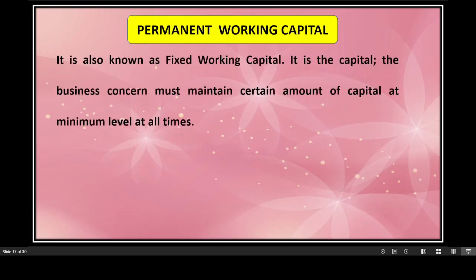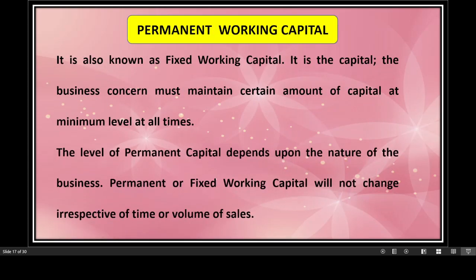First one is your permanent working capital. It is also known as the fixed working capital. It is the capital the business concern must maintain, up to a certain amount of the capital, at minimum levels at all the times. The level of permanent capital depends upon the nature of the business.